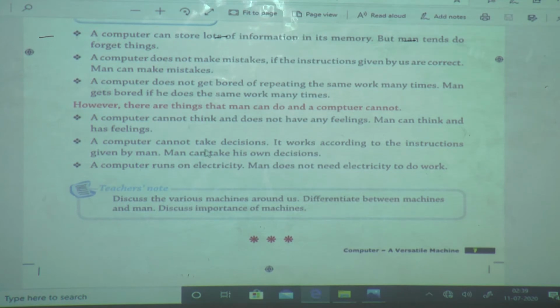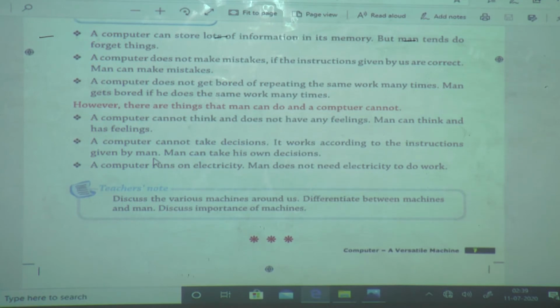Computer cannot take decisions. If we are confused, does the computer help us to take a decision? No, computer does not take any decision. It works according to the instructions given by man. Means whatever input or instruction we give to the computer, computer works on that.